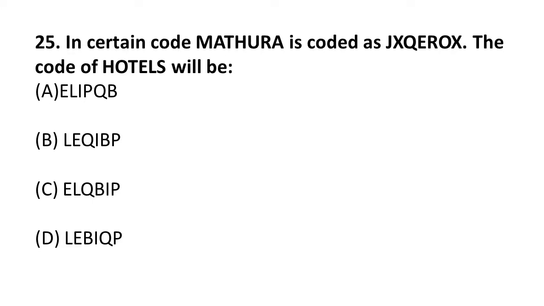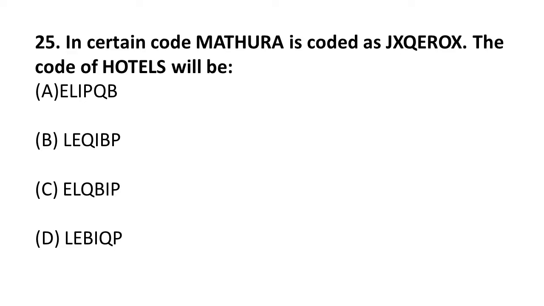Next question is, in a certain code, MATHURA is coded as JXQEROX. So friends, here if you go by ABCD, every letter is minus two letters. So M, if you go J K L M, you have to reduce 2 and then write. They have asked us how HOTELS will be written. So for HOTELS, you have to reduce 2 from H, so it will be E. First letter will be E and the last letter will be P.